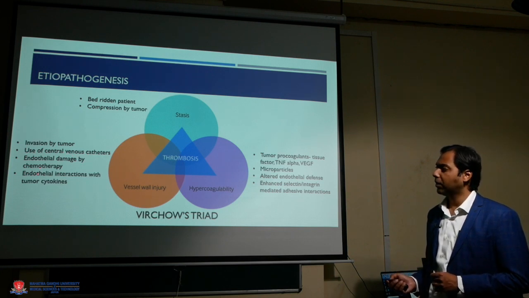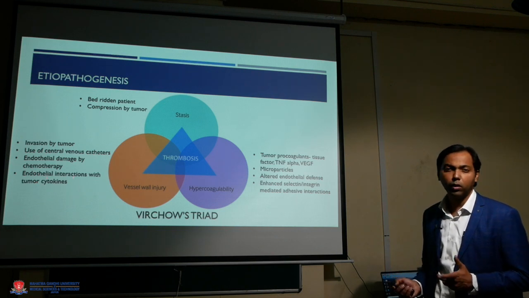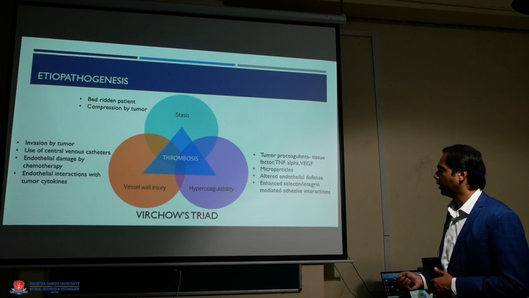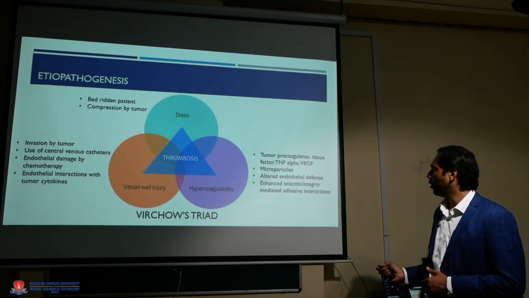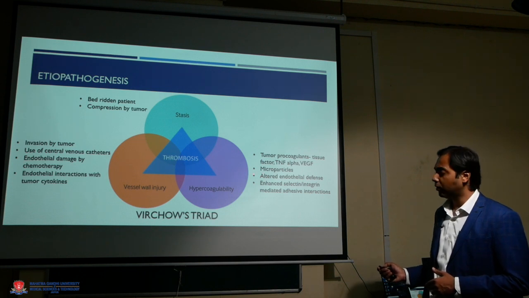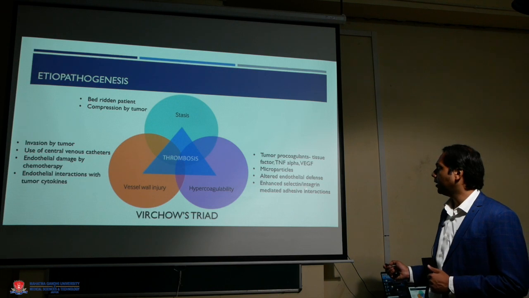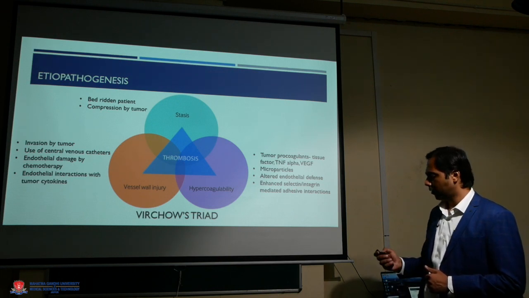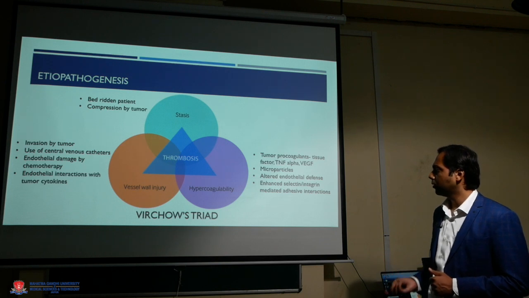Chemotherapy itself can precipitate that, and tumor cytokines may interact with the endothelium and lead to endothelial abrasion and activation. Hypercoagulability is there due to tumor procoagulant tissue factor, microparticles released from the malignancy, altered endothelial defense, and enhanced selectin and integrin mediated interactions. Once we have this triad, a thrombus is formed.